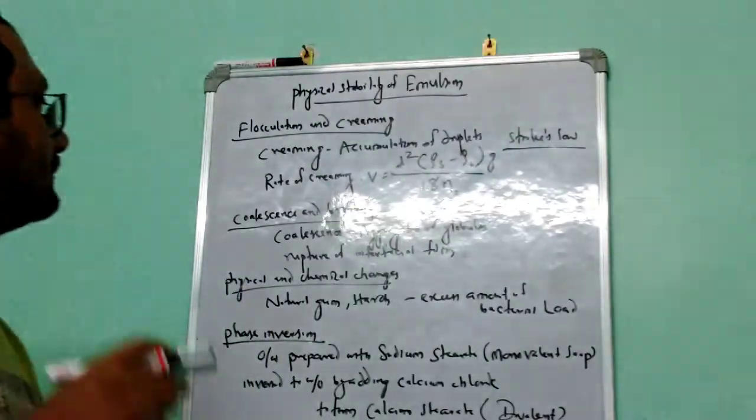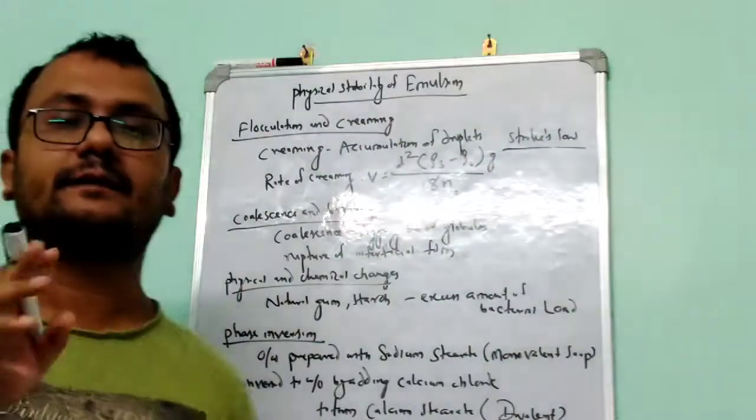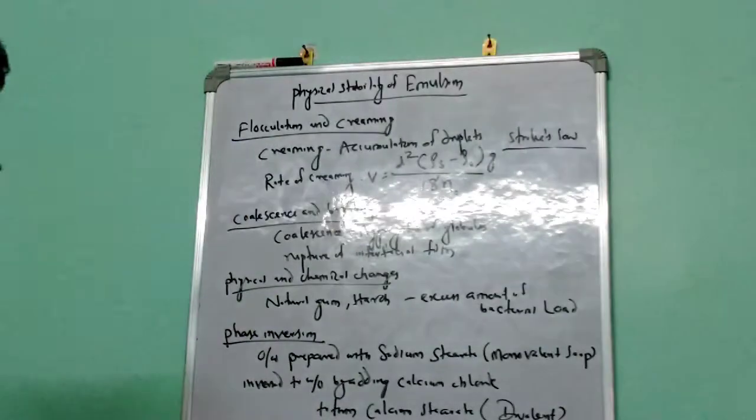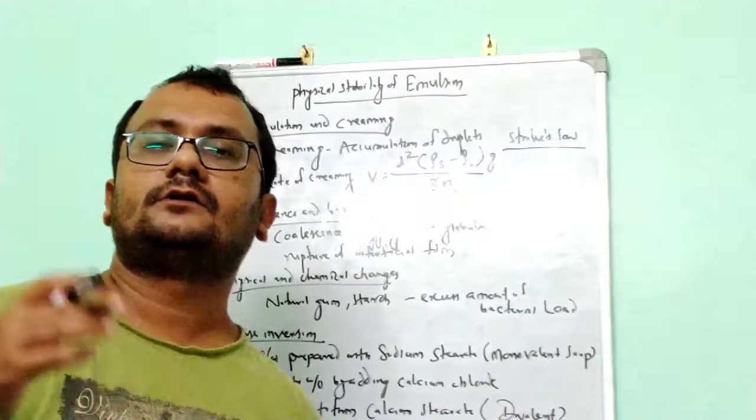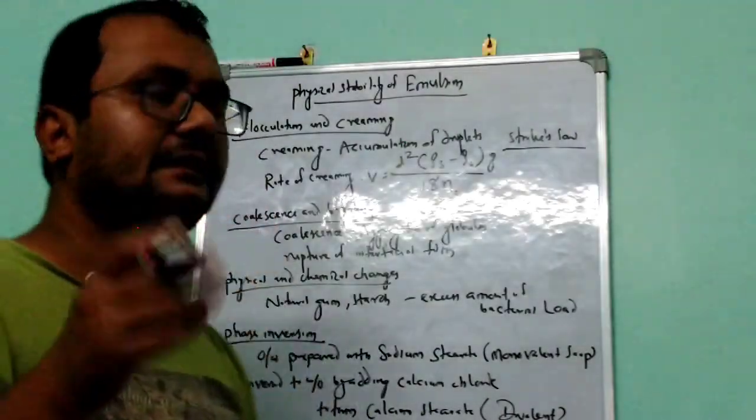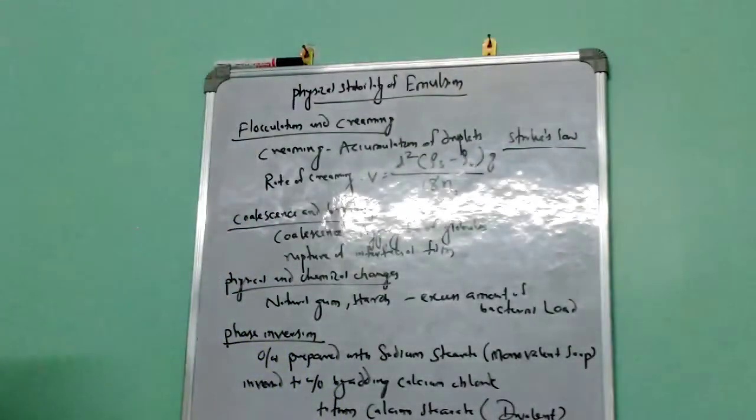So that's why coalescence is a big instability of emulsions. There are many techniques to prevent coalescence of emulsions. By making different changes we can prevent it. The first one is to make the particle sizes uniform and increase the viscosity of the emulsion, and if we maintain the phase volume ratio, then we can also prevent this instability of the emulsion.